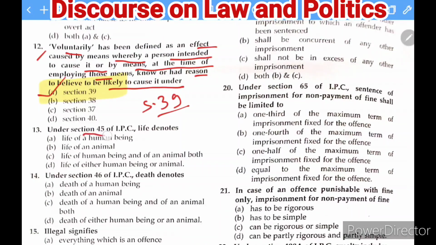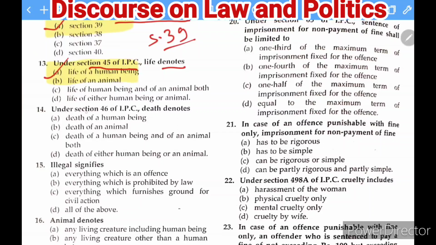Under section 45 of the IPC, life denotes. What is the meaning of life here, under section 45 of the IPC? The options given here are: life of a human being, life of an animal, life of a human being and an animal both, or life of either a human being or an animal. Because the IPC talks about the criminal actions of human beings, of course this section 45 will always talk about the life of the human being. So the right answer of this question is A.